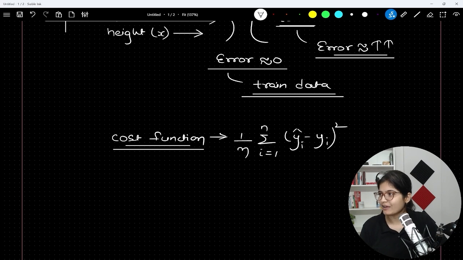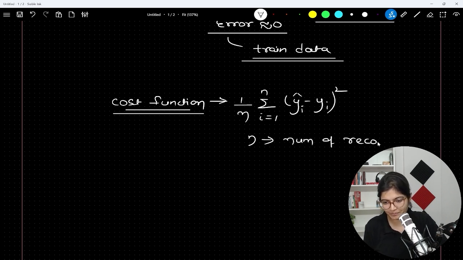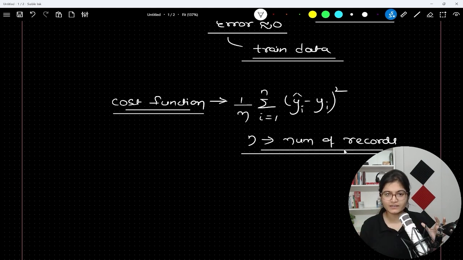That is something we have discussed as the error or the cost function. I hope you remember that, because in the last session we discussed this point. Here n indicates the number of records, the number of data points in a given sample data. This is the residual sum of square, which is what we named it in the last session.